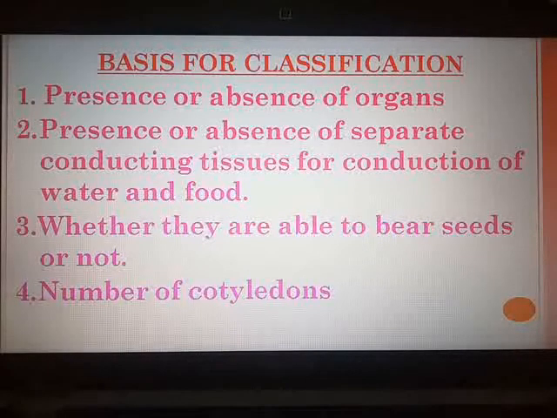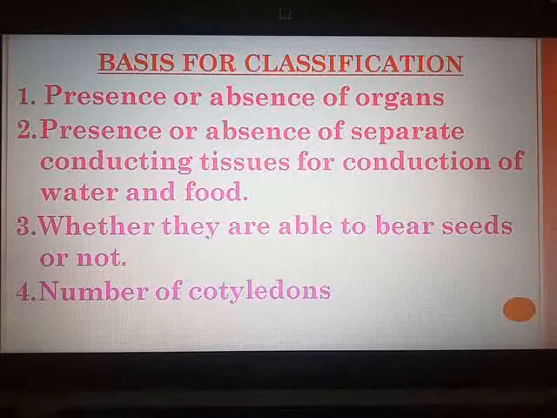At the higher levels of plant classification, different characteristics are considered. For example, depending upon the absence or presence of flowers, fruits and seeds, plants are classified as cryptogams or phanerogams. Depending upon whether the seeds are enclosed within a fruit or not, plants are further classified as gymnosperms and angiosperms. Angiosperms are further classified as monocots or dicots depending upon the number of cotyledons in the seeds. So these are the different steps followed for the classification of plants.